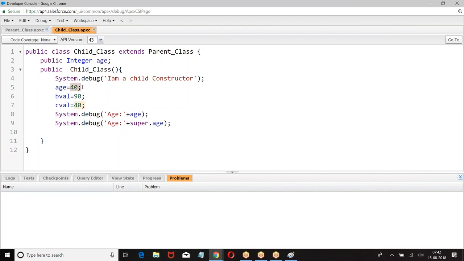I don't want the 40, I don't want the variable of the child class, I want the variable of the parent class. Parent and child both have the same variable. When both have the same variable, the child will dominate the parent. So when I say age, the child class age will come. I don't want the age value from the child, I want the age value from the parent. Then I will use a keyword called super.